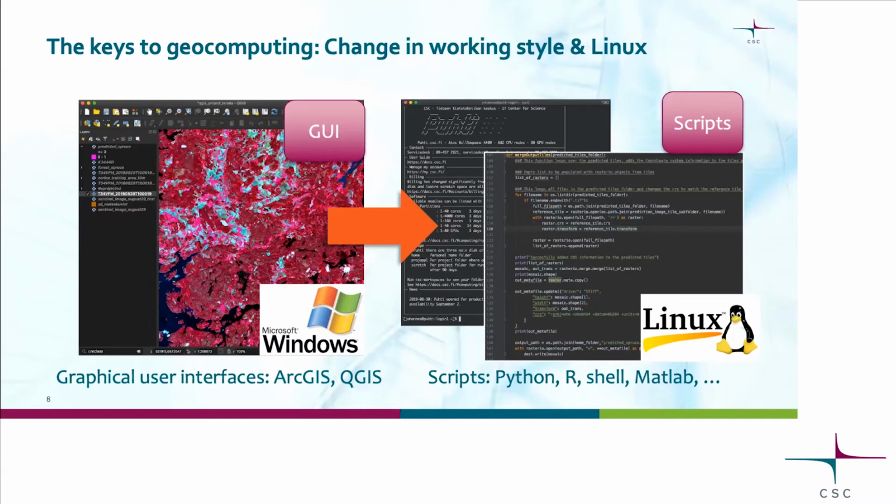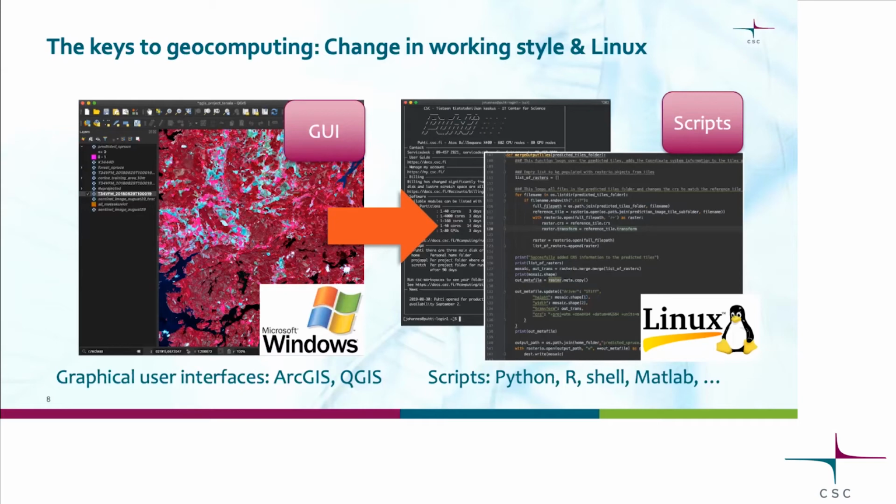But if you're doing hard computing, you have to find a way to have it in a script. The two most popular scripting languages that GIS users and maybe other computing users as well use are Python and R. And I would say it's maybe 50-50, so they're pretty close in popularity.